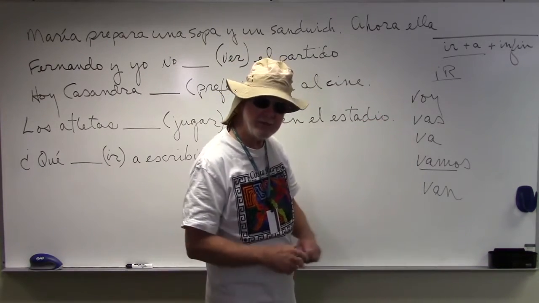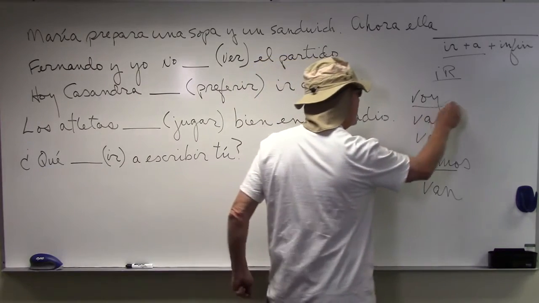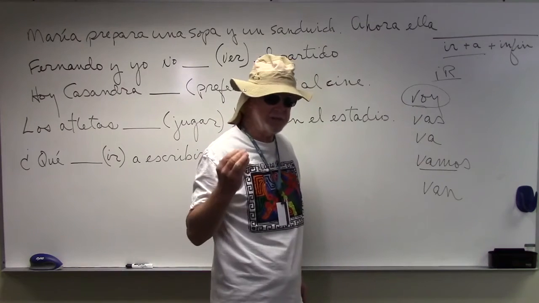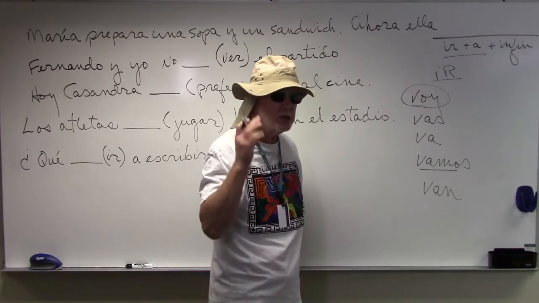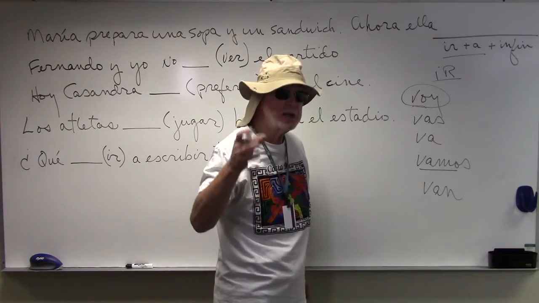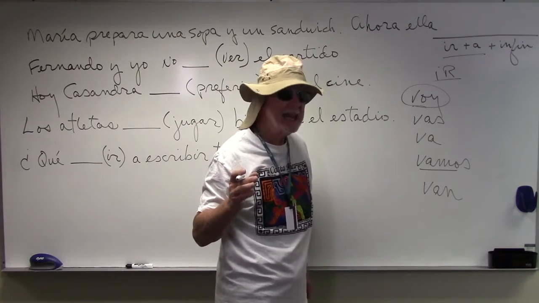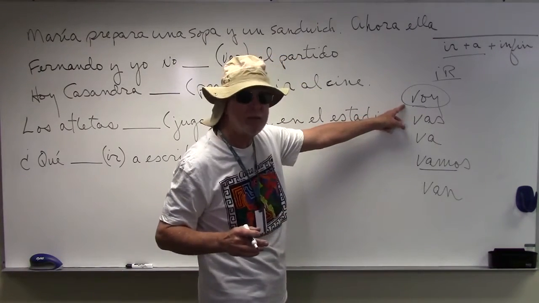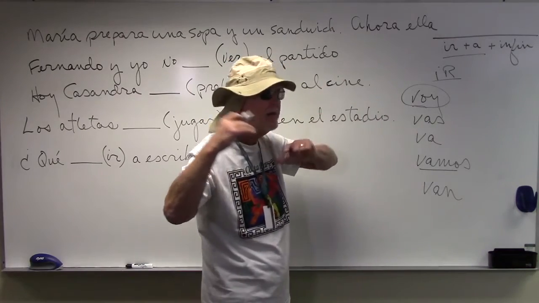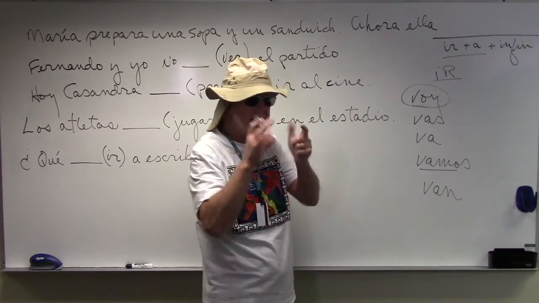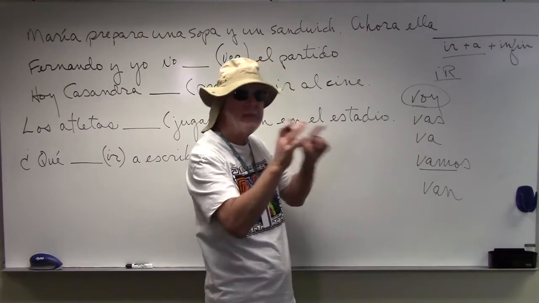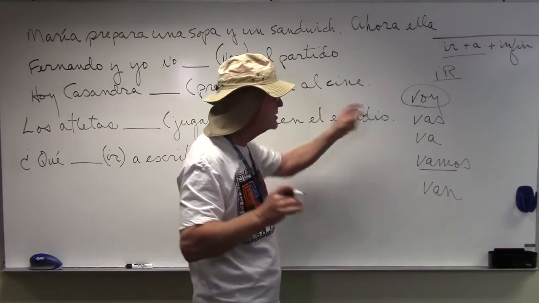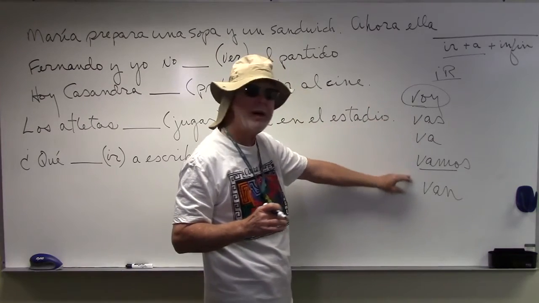It's an irregular verb. And we notice voy. It's one of 4 hoy verbs. What are the other 2 that we know so far? Good. Soy and estoy. Exactly. I call them the hoy verbs. It's easy for me to remember. They're irregular. They don't make any sense like we have our templates for the AR, ER, and IR verbs. So, voy, vas, va, vamos, van.